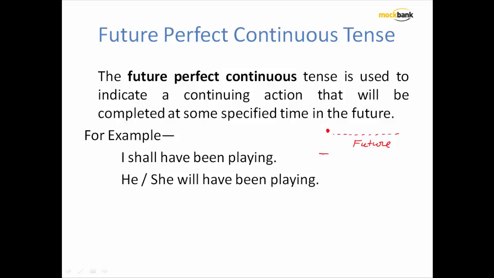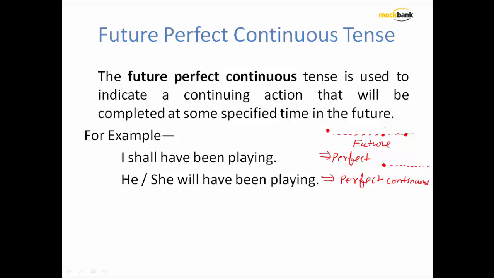If I'm going to use future perfect tense, what is the meaning? That action will be initiated in the future and will also get terminated in the future. How about perfect continuous? This continuous gives you the sense that the action will remain continued in the future. So what is the meaning? That this action will be starting in the future and will then be continued.